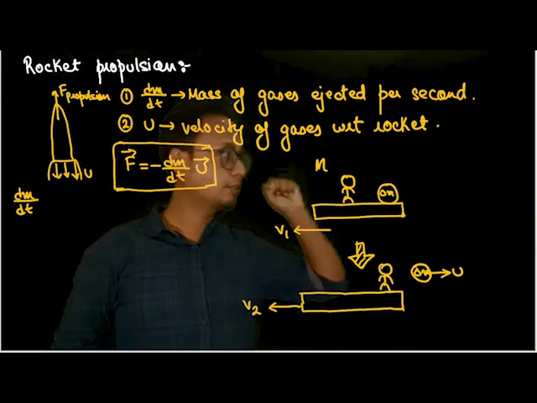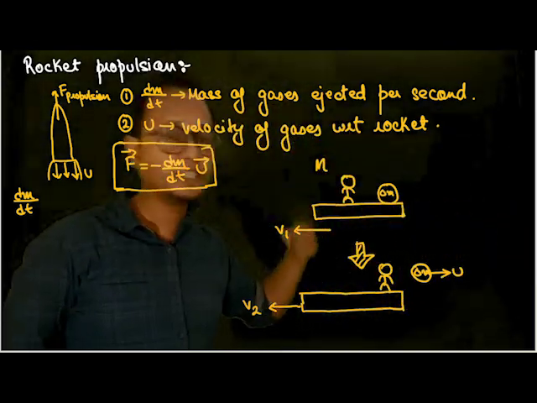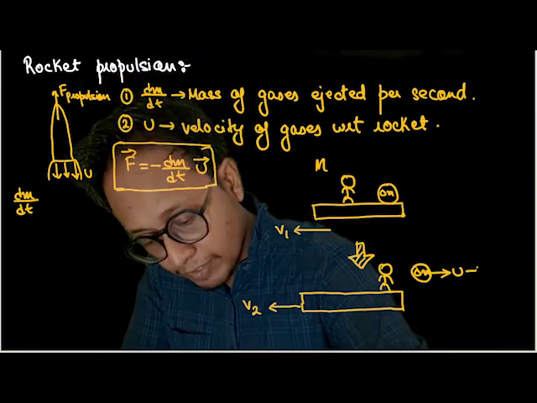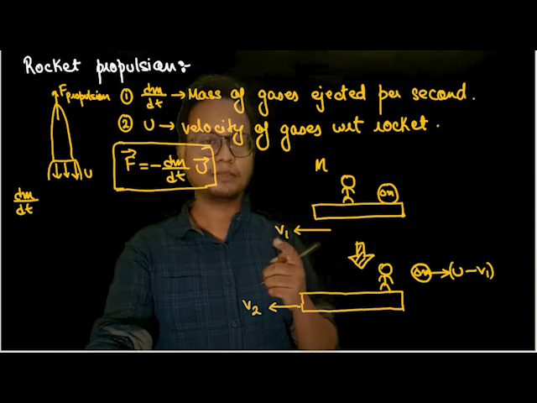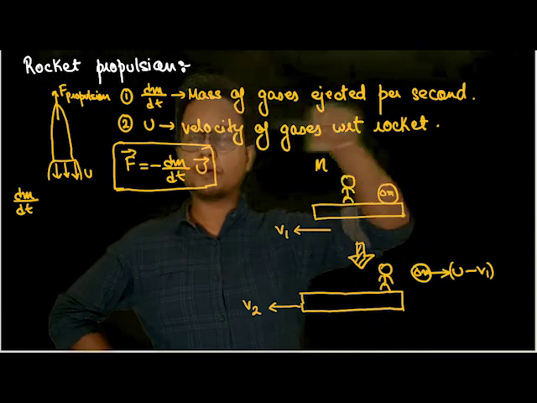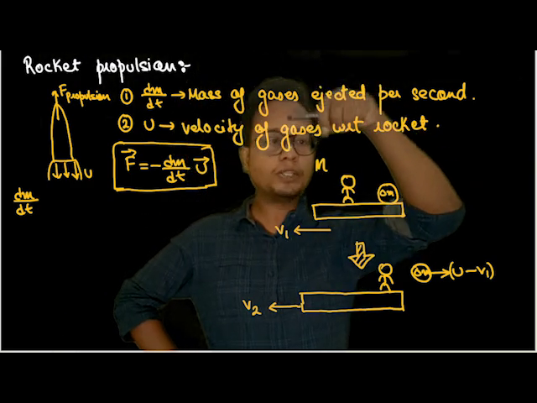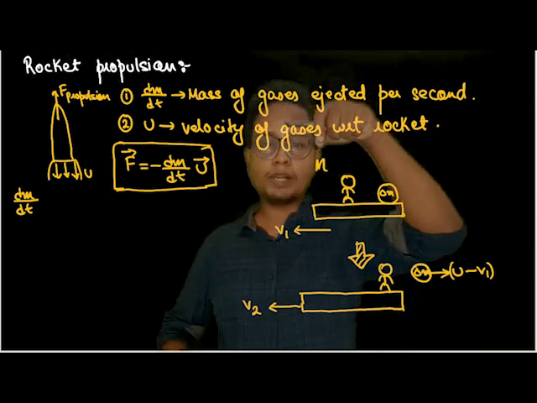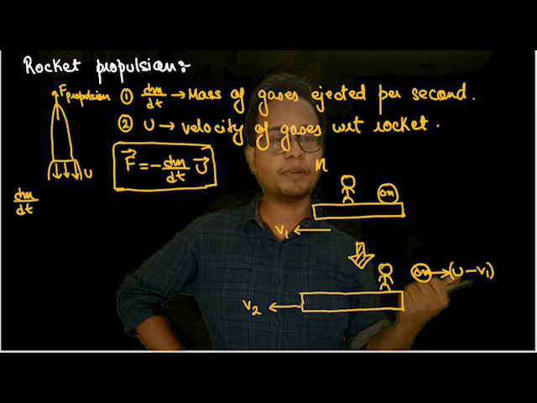So if I'm picking up and throwing it, with respect to me it's 10 meters per second. But with respect to someone sitting on the ground, what will happen? He'll see the stone move with u minus velocity of how much? Velocity of the sledge, isn't it? It's the same as dropping a ball from a moving car, or dropping anything from a moving vehicle. Understood? If I drop a ball from a moving vehicle, with respect to me it has zero initial velocity. But with respect to someone sitting on the ground, what will happen? The velocity of the car will be added to that ball. So similarly, the same thing is happening here.